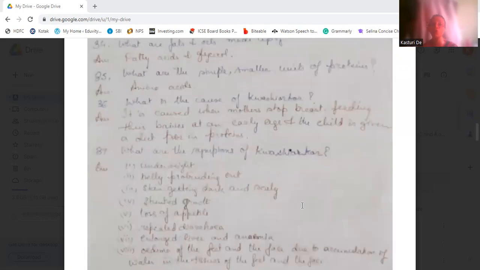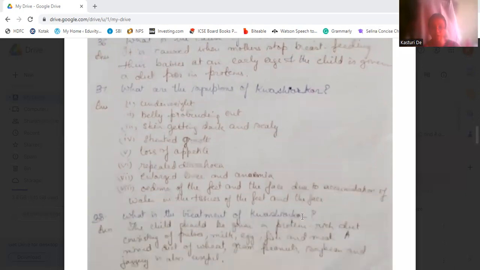What is the cause of kwashiorkor? Kwashiorkor is a protein deficiency disease, and it is caused when mothers stop breastfeeding their babies at an early age. If mothers stop breastfeeding, then the child can get kwashiorkor, and the diet which the child receives is poor in protein. Then what are the symptoms of kwashiorkor?